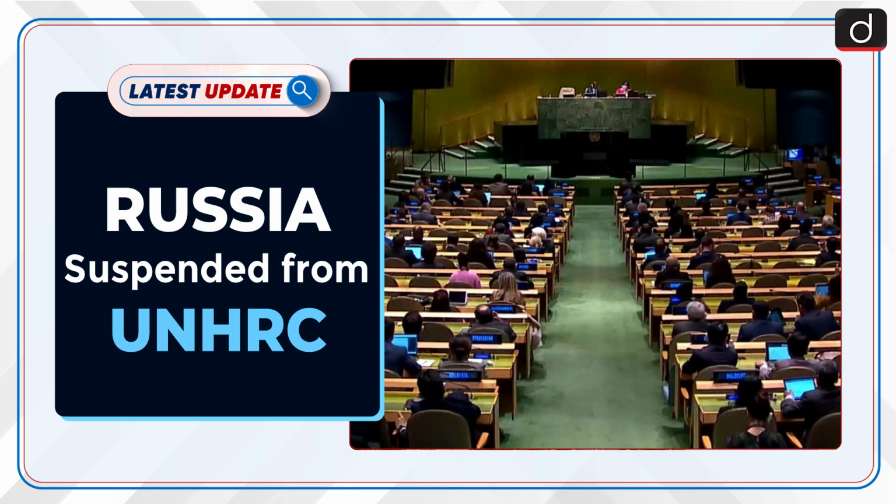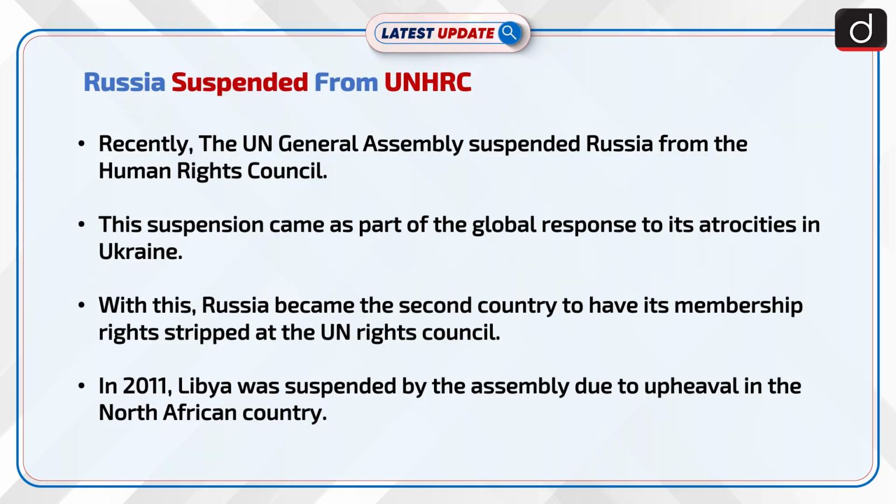In this series, the topic of discussion is Russia suspended from UNHRC. Recently, the UN General Assembly suspended Russia from the Human Rights Council. This suspension came as part of the global response to its atrocities in Ukraine. With this, Russia became the second country to have its membership rights stripped at the UN Rights Council.